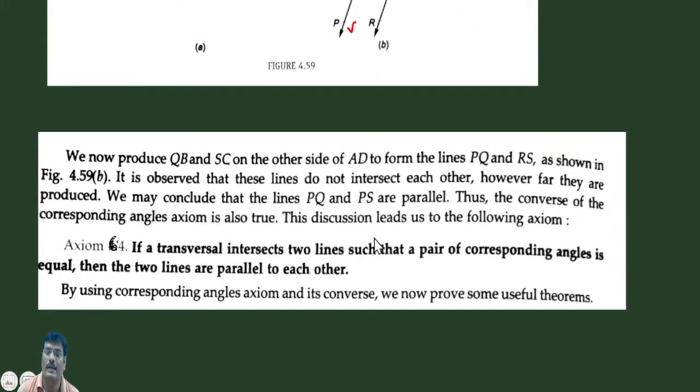Okay, so we have to learn this axiom also. What is the axiom? If a transversal intersects two lines such that a pair of corresponding angles is equal, then the two lines are parallel to each other. By using the corresponding angle axiom and its converse, we can prove many useful theorems, which are very useful to solve the next exercise.